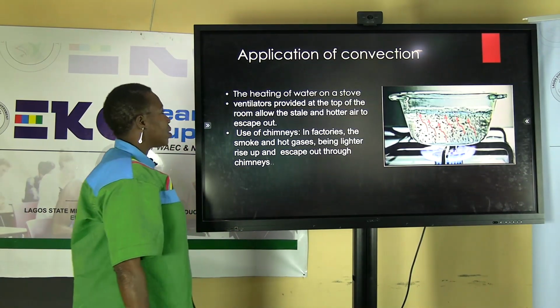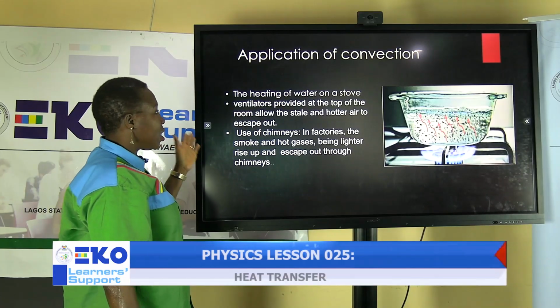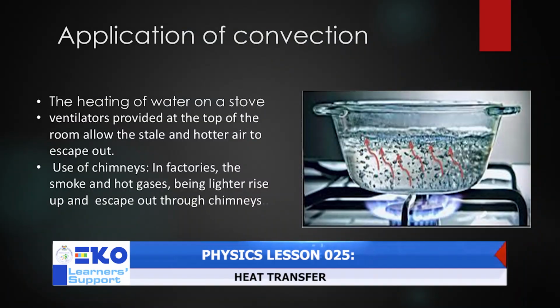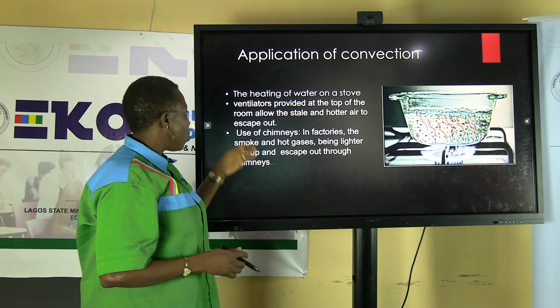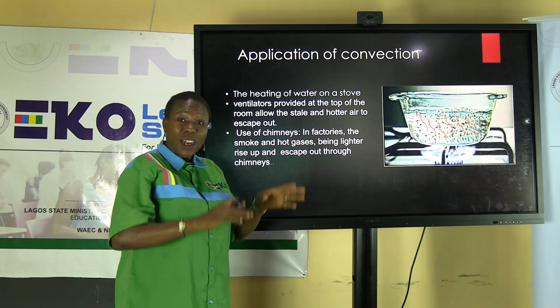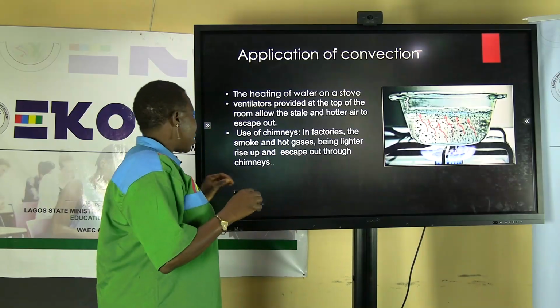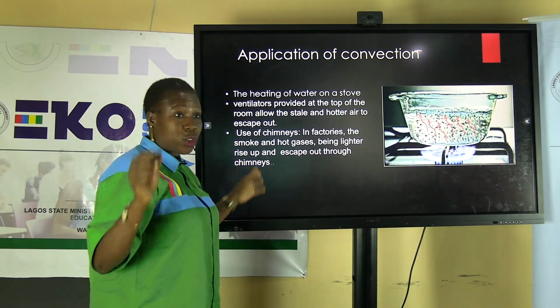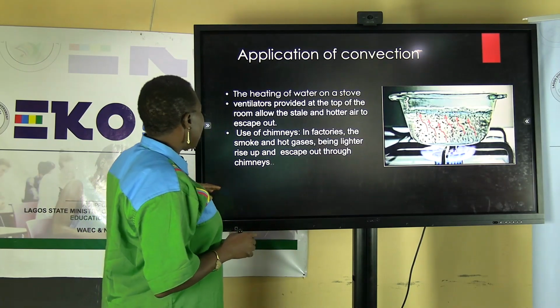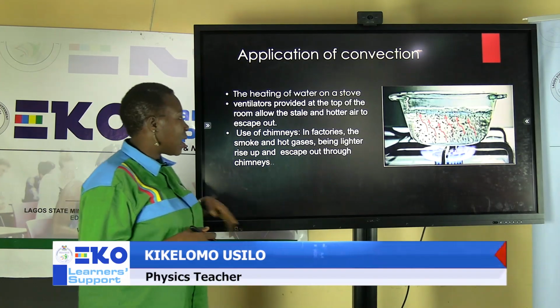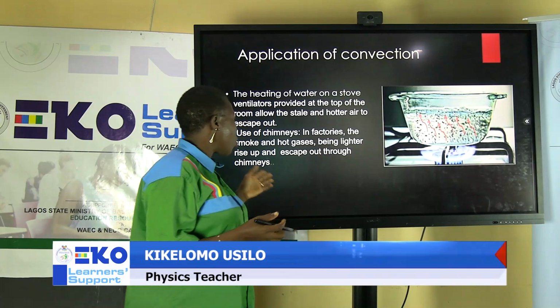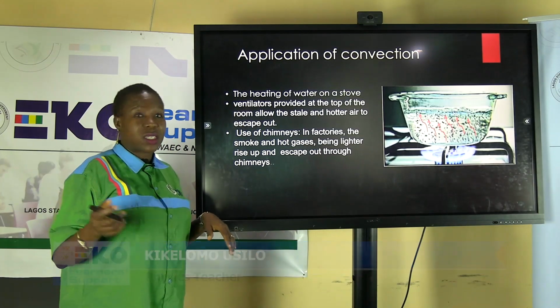Application of convection. We have the heating of water on a stove, which is the diagram we have here. We have ventilators provided at the top of a room, which allow stale and hotter air to escape. We have this in factories. Ventilators are mostly used in factories or warehouses. Then we have the use of chimneys. In factories, the smoke and hot gases, being lighter, rise up and escape out through the chimneys.